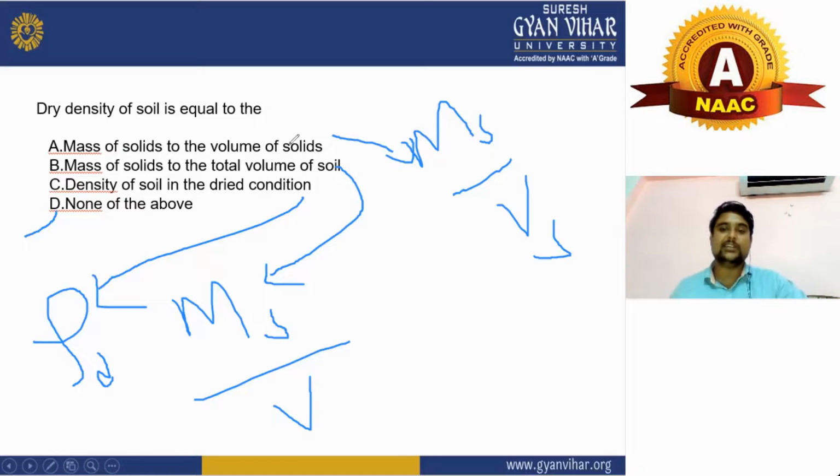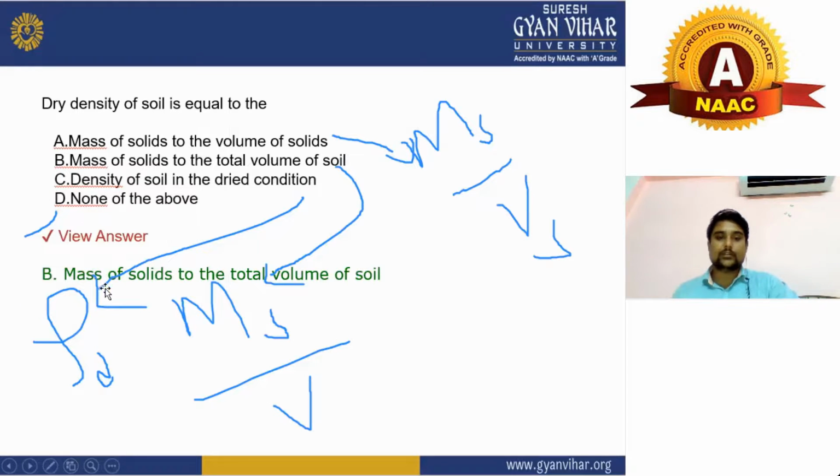What will be the right answer here? As you can see, the right answer will be mass of solid upon total volume of soil. Your right answer will be V in the denominator, and it is denoted by Ms upon V. Come to the next question.